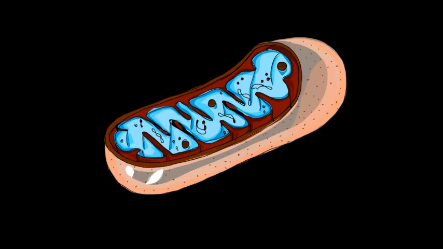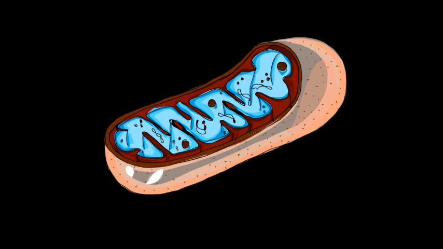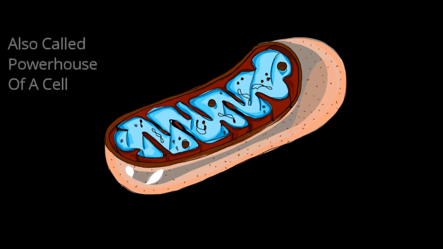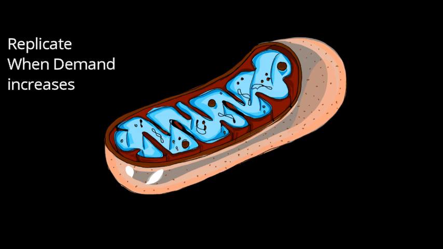The mitochondria are relatively large organelles characterized by having a folded internal membrane and being surrounded by a smooth external membrane. The internal membrane folds, called the cristae, possess the enzymes involved in aerobic respiration. The release of energy from the nutrients and the formation of ATP by aerobic respiration occur within the mitochondria. For this reason, mitochondria are sometimes called the powerhouses of a cell. Mitochondria can replicate themselves if the need for additional ATP production increases.